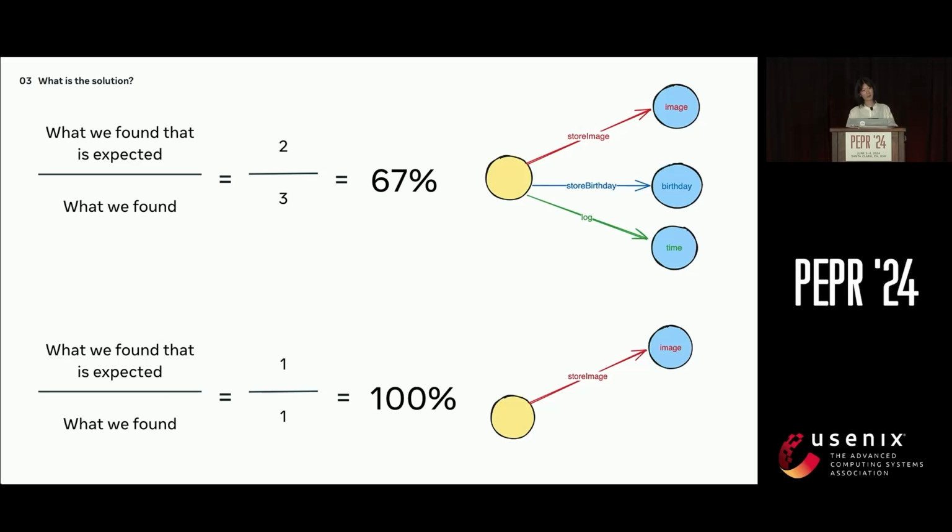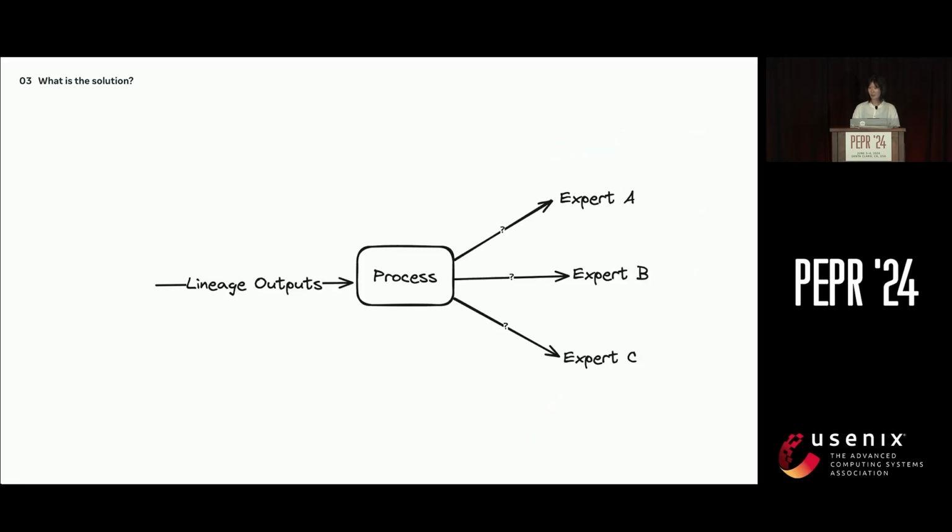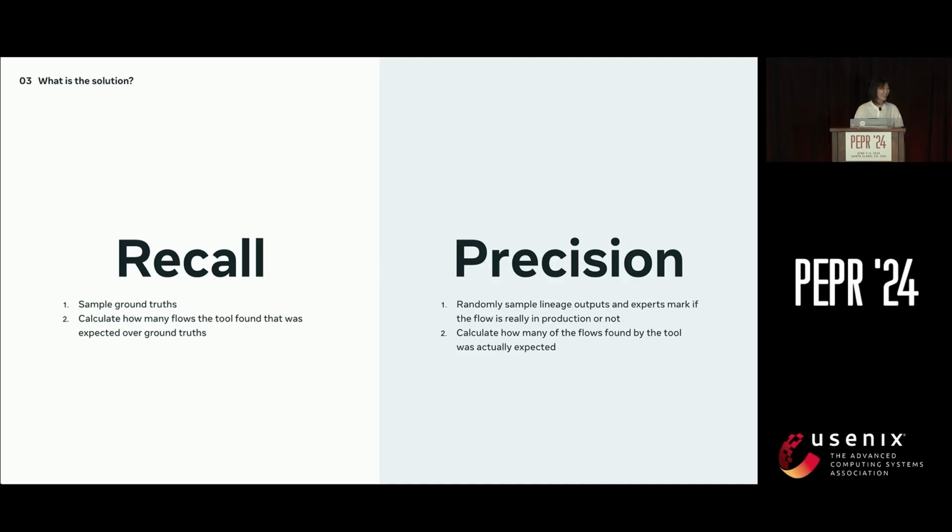Once we label those flows with this information, we can calculate that our first tool has 67% precision and our second tool 100% precision. But now we have that question again of, okay, how do we get the information of the flows being real or not in a larger system? And unlike ground truth, the data required to measure our precision is dependent on the lineage output. So we can't collect it prior to running the tool. So we have a process in place that randomly samples our lineage tool outputs, and we have a group of experts vet for the flows being relevant or not. And that's it. That's how we aligned at a high level in capturing recall and precision to reflect the quality of all our lineage tools.